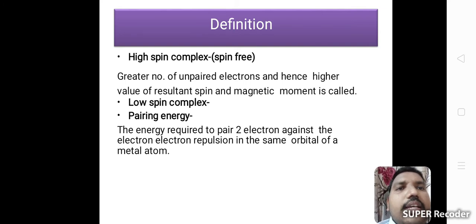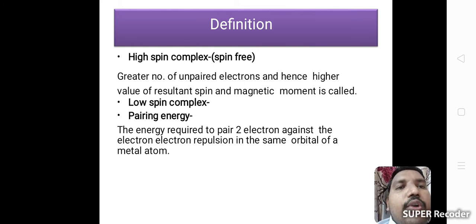Next one, see high spin complex. High spin complex is nothing but spin free. A greater number of unpaired electrons and hence a higher value of resultant spin and magnetic moment is called the high spin complex, spin free.